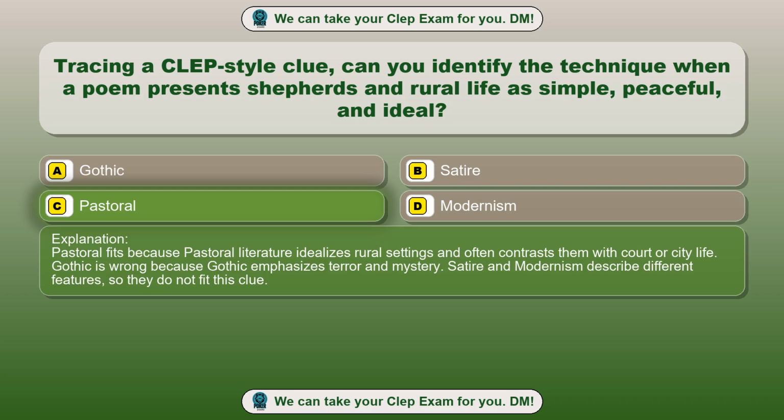Pastoral. Pastoral fits because pastoral literature idealizes rural settings and often contrasts them with court or city life. Gothic is wrong because Gothic emphasizes terror and mystery. Satire and modernism describe different features, so they do not fit this clue.